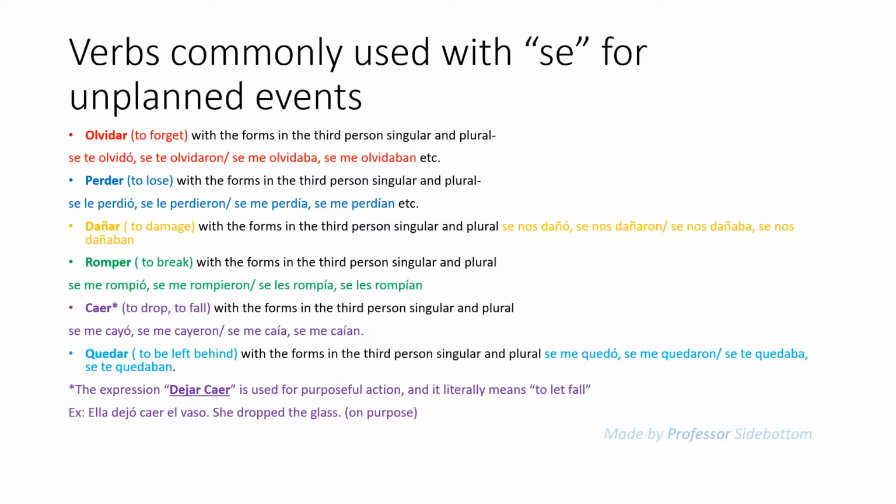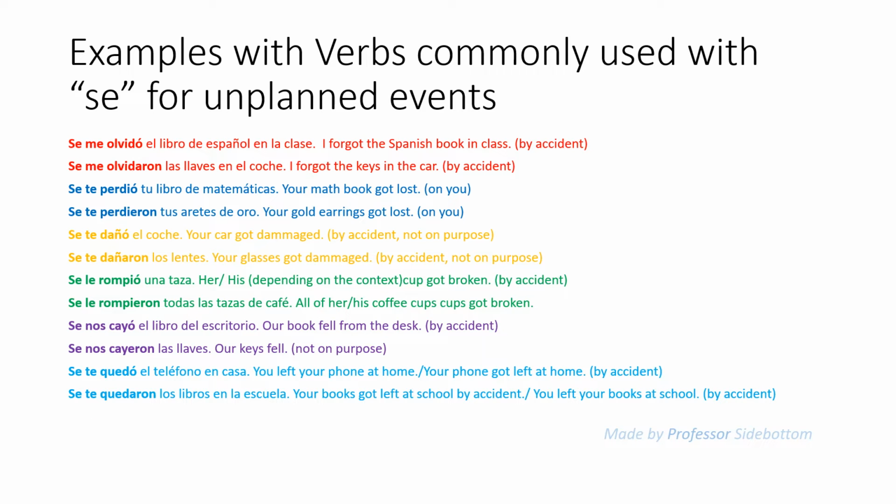And if you notice, I gave you here the examples, like in olvidar, se te olvidó, se te olvidaron, se me olvidaba, se me olvidaban, in the preterite and imperfect, in each verb. I gave you examples in third person singular and third person plural, preterite and imperfect, because these are the most common tenses used with se for unplanned events. Here are some examples with verbs commonly used with se for unplanned events.